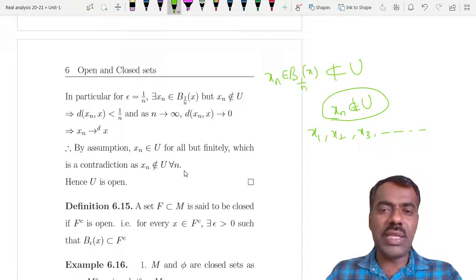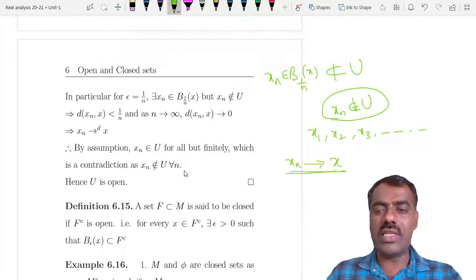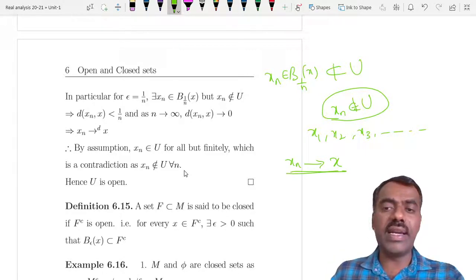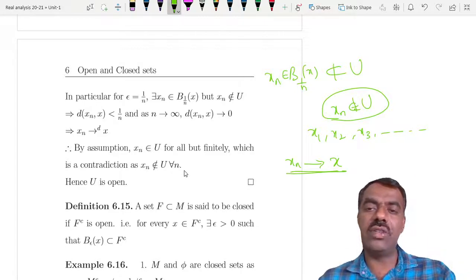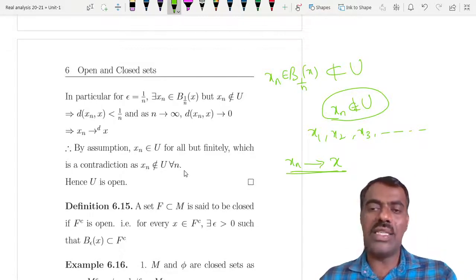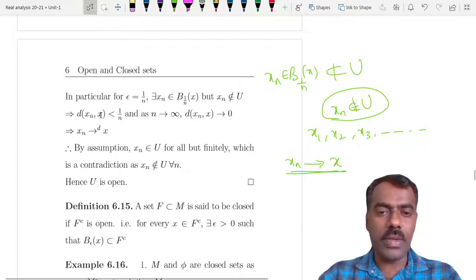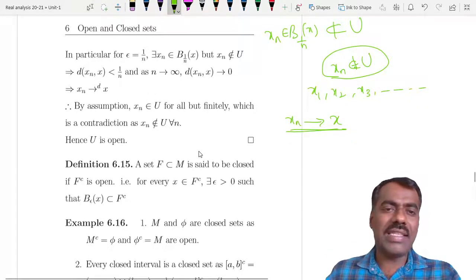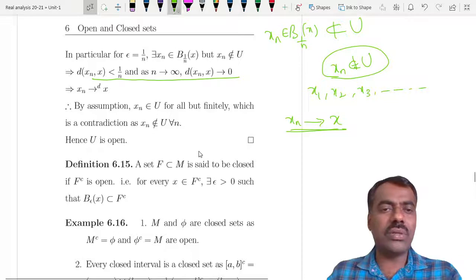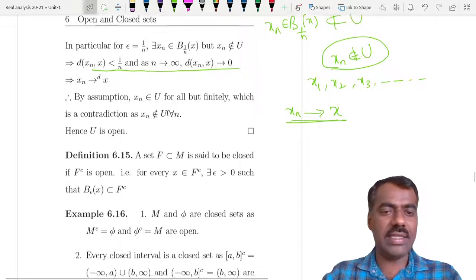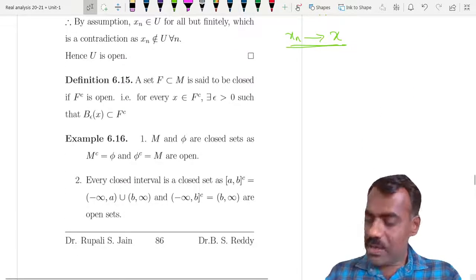And you can easily show that the sequence x_n we have constructed converges to x. As n tends to infinity, 1/n tends to 0, so x_n converges to x. So we get a contradiction, because we have a sequence converging to x, but the elements of that sequence are not in U. Fine. These are all about open sets.